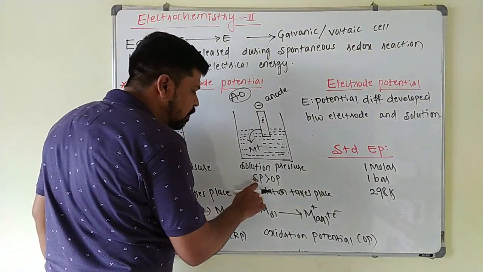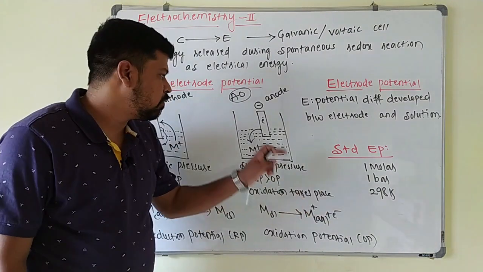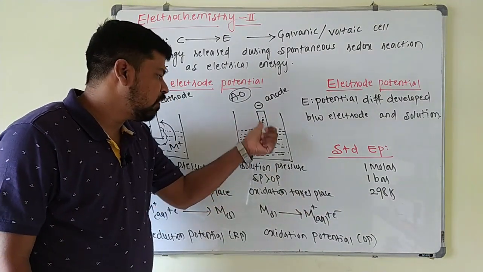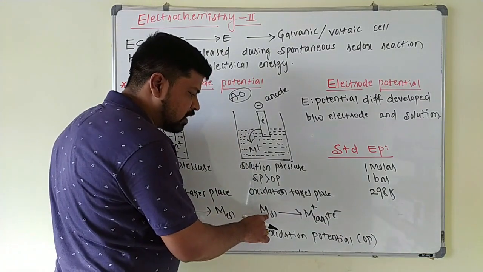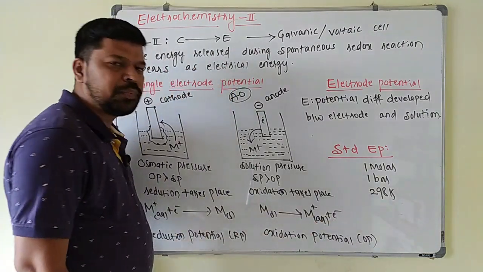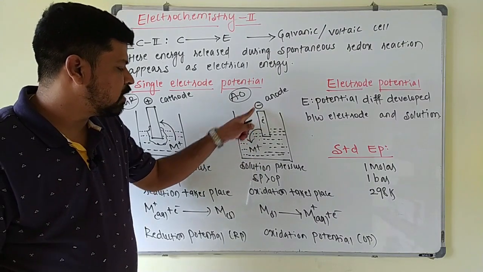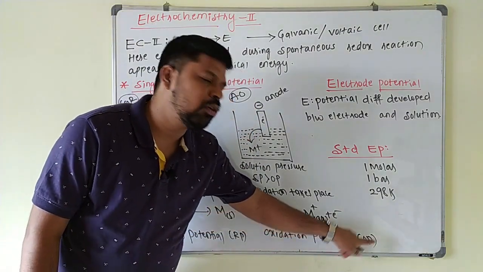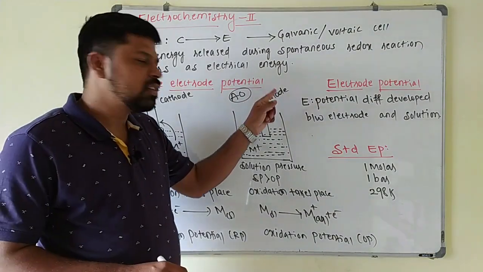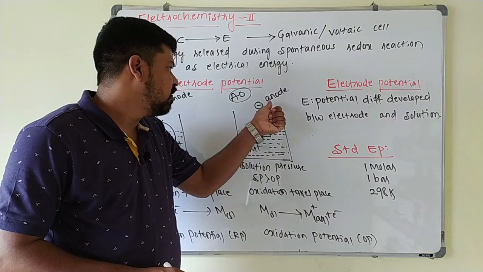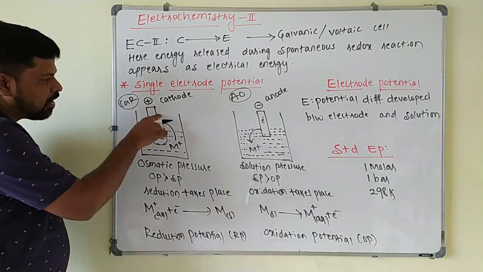Next, if solution pressure is more than osmotic pressure, then oxidation takes place. Oxidation is nothing but metal atoms from the electrode coming out as metal ions into the aqueous solution. So the metal in the solid state loses an electron and goes into aqueous solution as M plus ion. Whatever potential is developed on this is called oxidation potential. Always keep in mind, at the anode oxidation takes place, and it has a negative charge. At the cathode reduction takes place, and because reduction is taking place, it is taken as cathode.